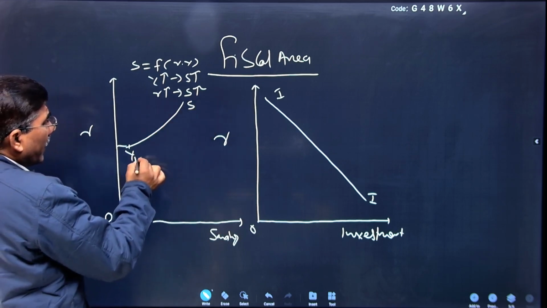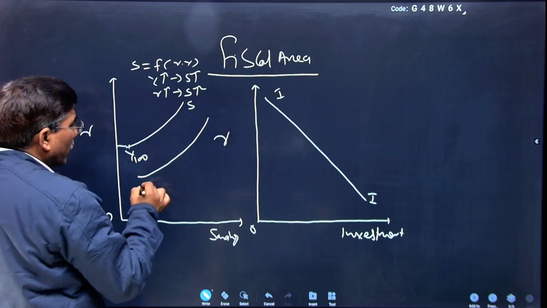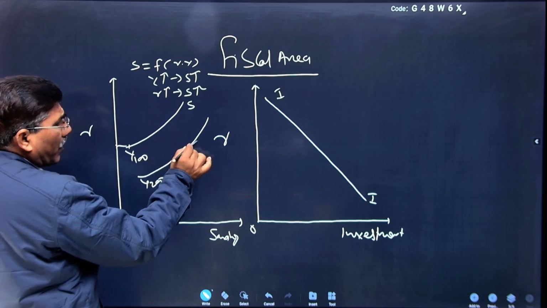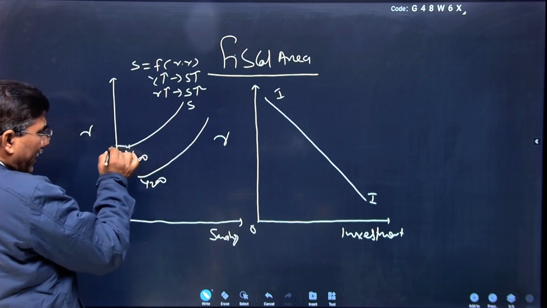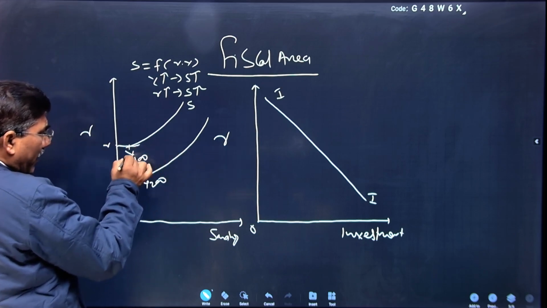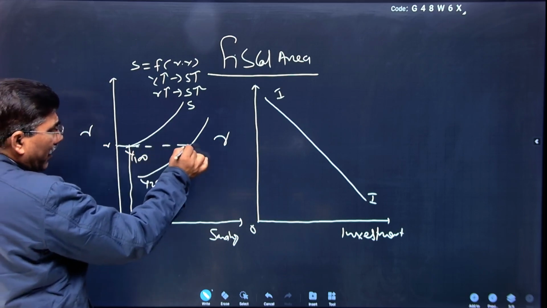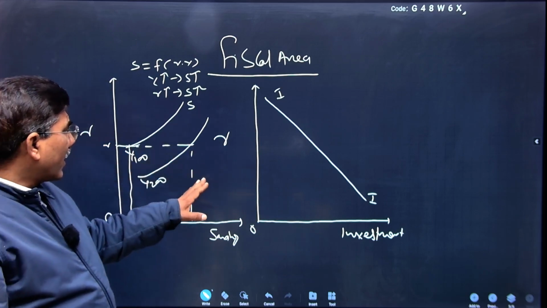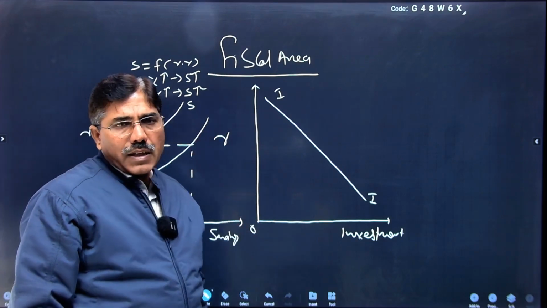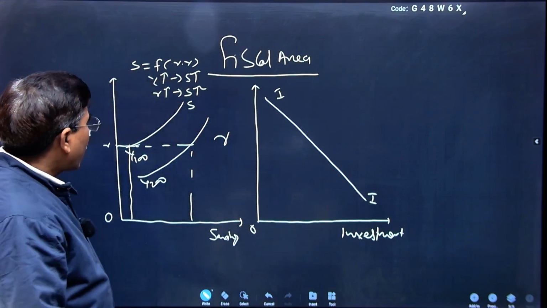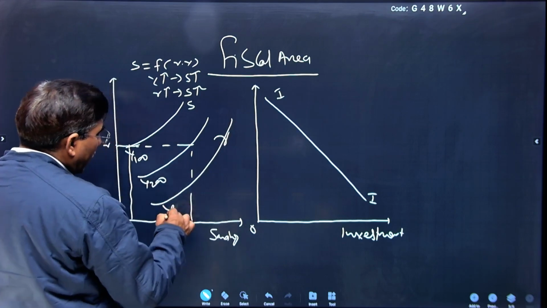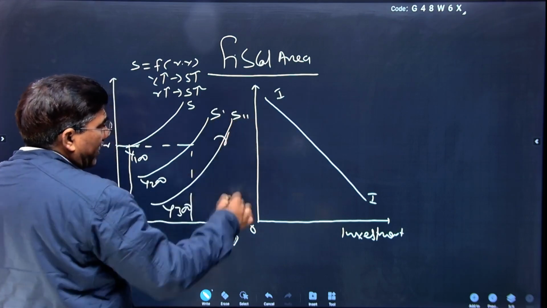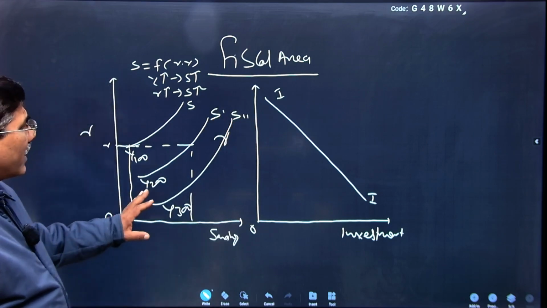If the level of income increases from 100 rupees to say 200 rupees, saving also increases at the same rate of interest. Previously, if I take this rate of interest, saving at the previous level is this one. Now the saving is higher. It means saving rises with increasing income and rate of interest. Now you are clear. Suppose income again increases to 300 rupees, saving also increases from S dash to S double dash. Now two points are clear.